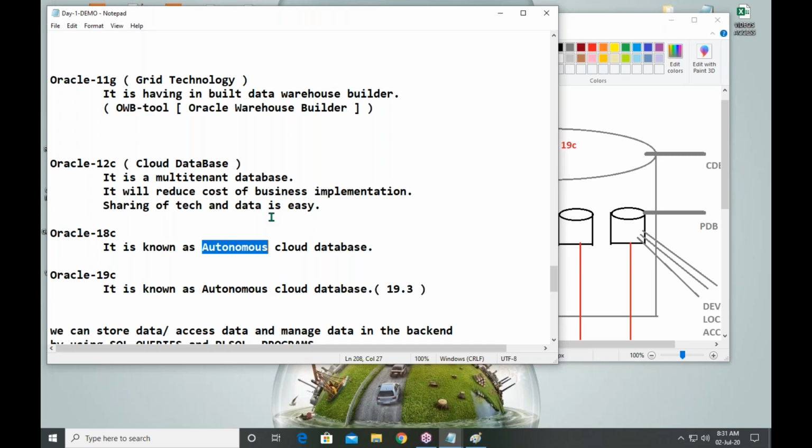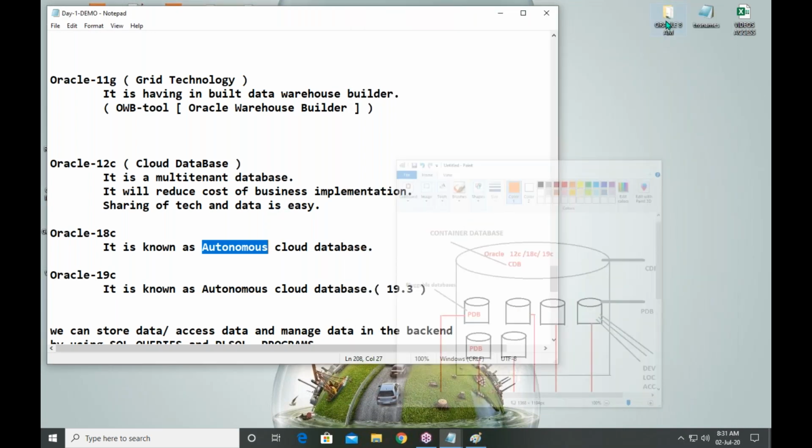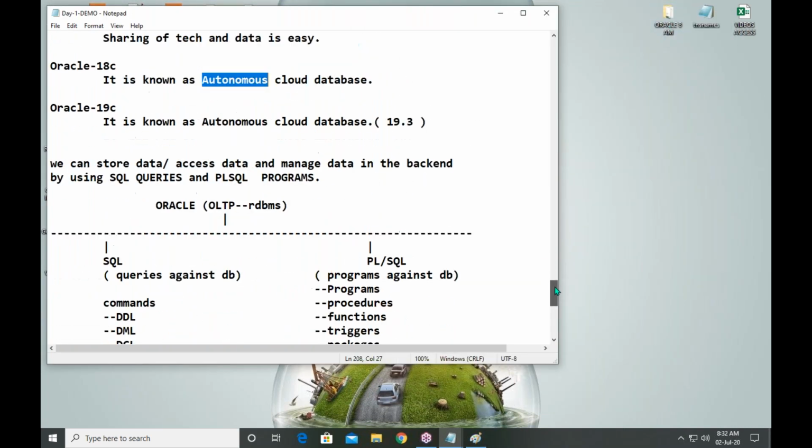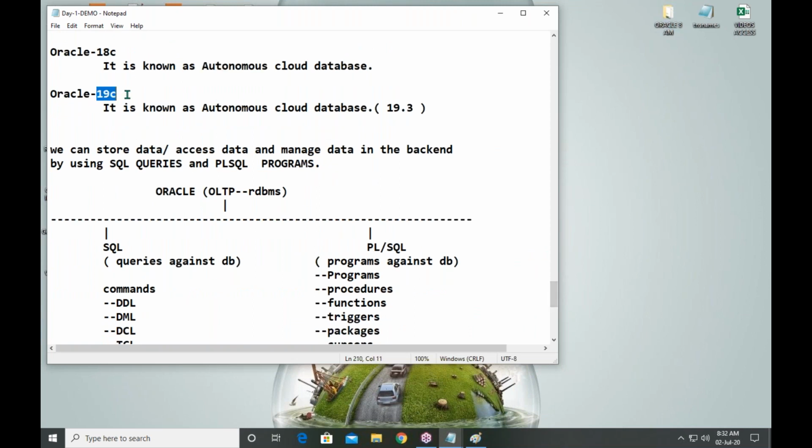Remember guys, up to 12C, database maintenance is taken care of by some other third party. After 12C, in the case of 18C and 19C, you are the business and you maintain your database yourself. This is called an autonomous cloud database. Okay, right. This is about versions of Oracle, and we are learning about Oracle 19C.